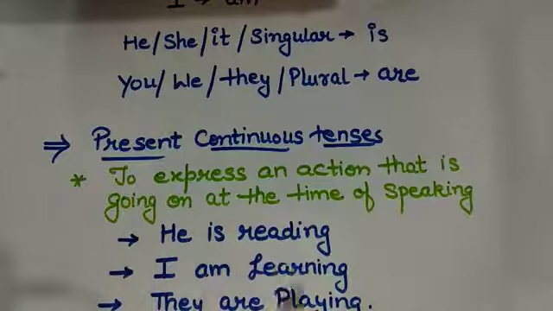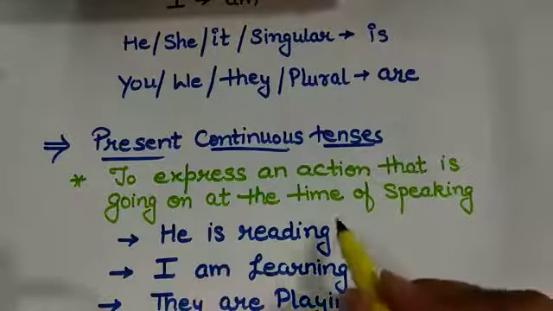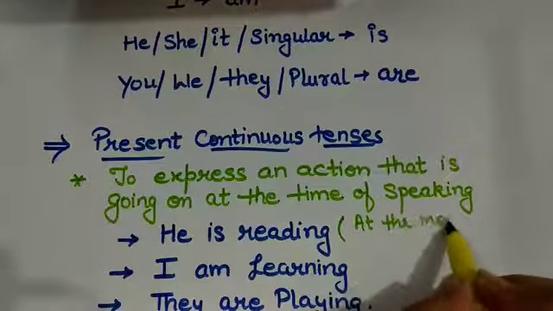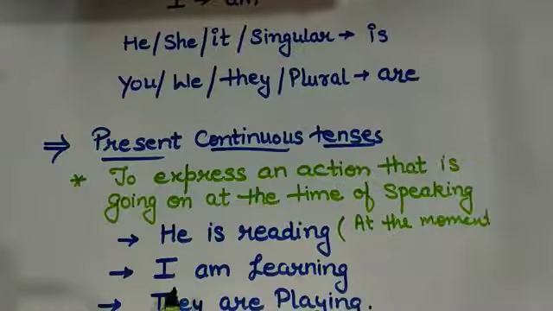To express an action that is going on at the time of speaking. That means whenever a speaker is discussing something, the event is actually happening. Like he is reading means at the moment reading is going on. Next one is I am learning. At this moment when I am speaking this, I am actually learning, or we can say they are playing. So when we have to express an action that is going on at the time of speaking, we use continuous tenses.